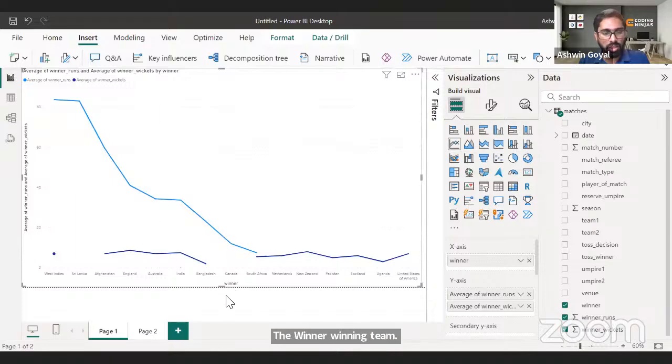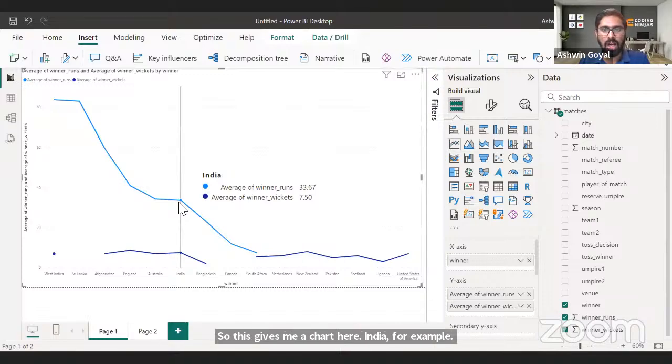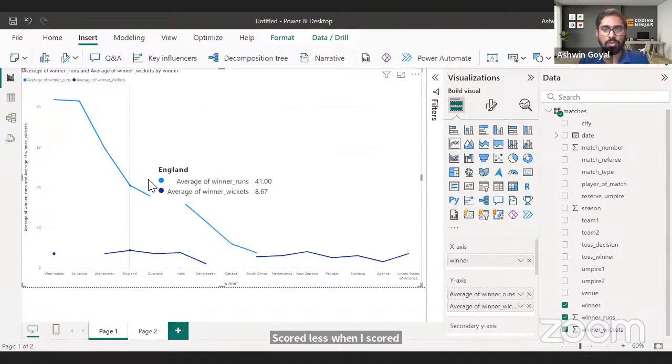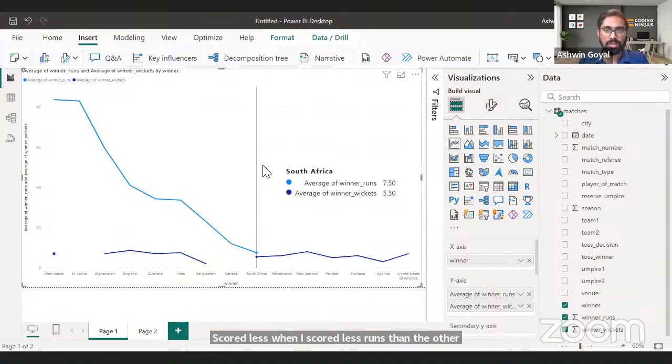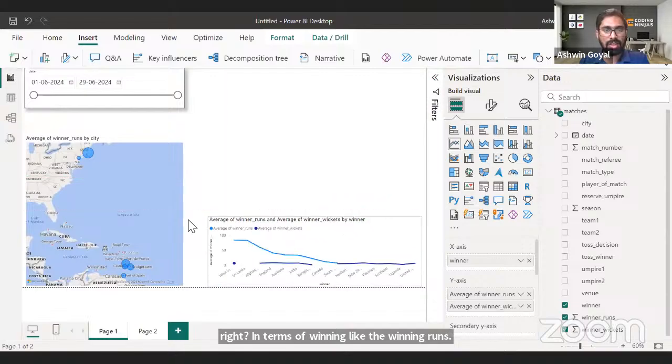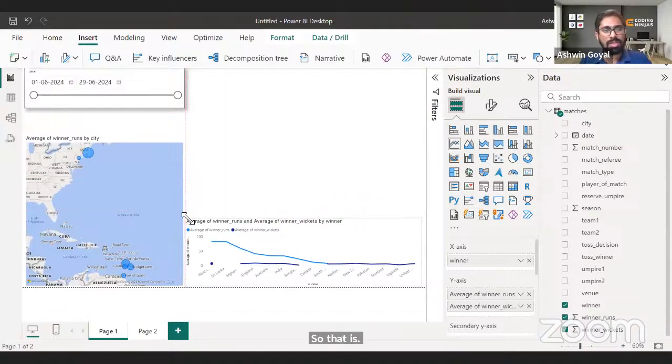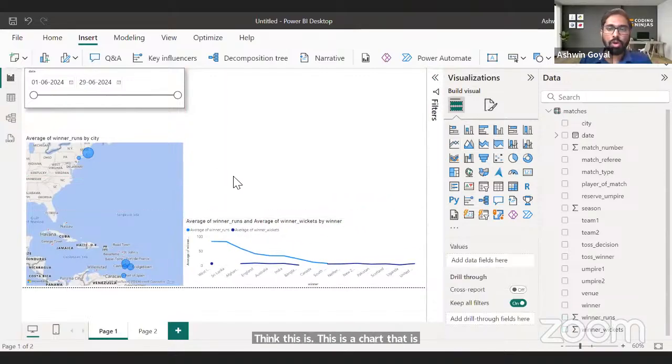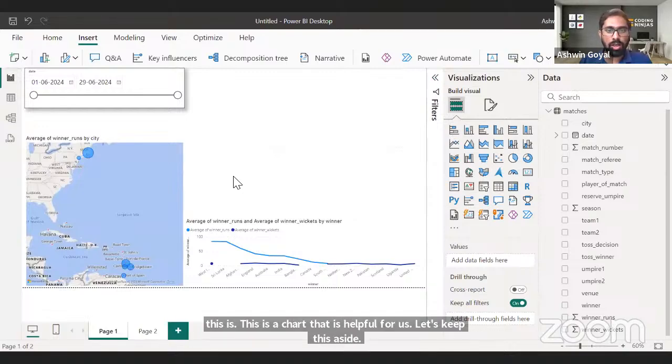So this gives me a chart here, right? India, for example, scored less runs than the other ones, right? In terms of winning, like the winning runs. So that way, I think this is a chart that is helpful for us. Let's keep this aside. And now let's focus on one more chart that we want to create.